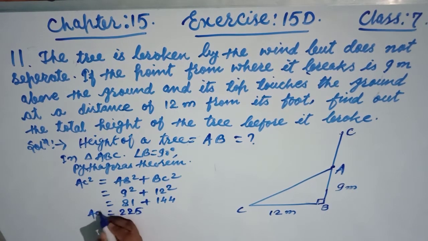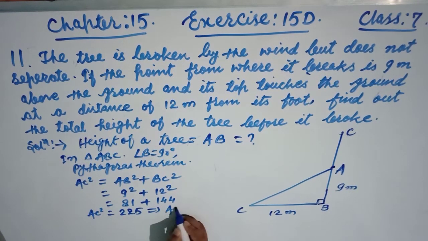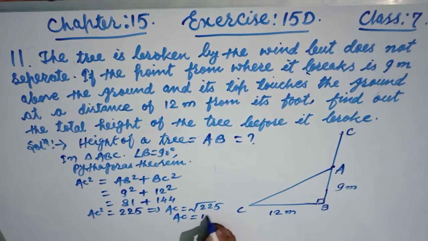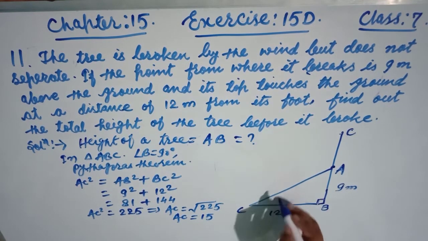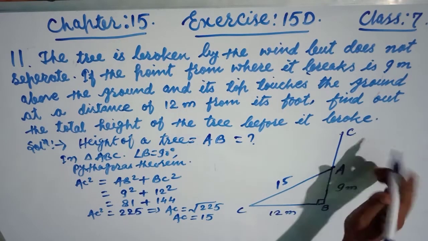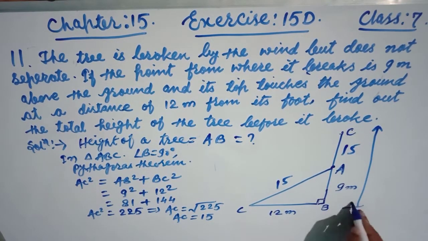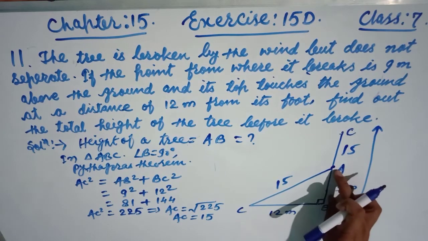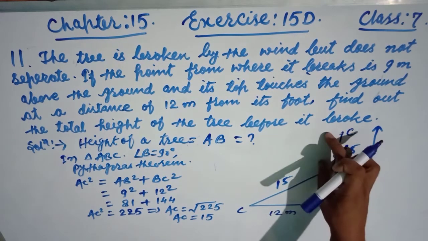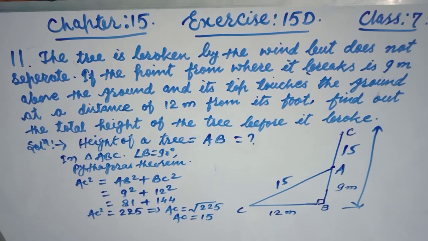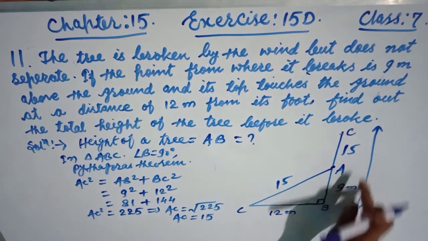So AC square is equal to 225, now AC is equal to the square root of 225, and we know that the square root of 225 is 15. So the value of AC is 15. This AC, this is also AC, friends. Now see, friends, the height of the tree. Have a look. AB is 9 meter and AC is 15 meter, so we can add both the values.